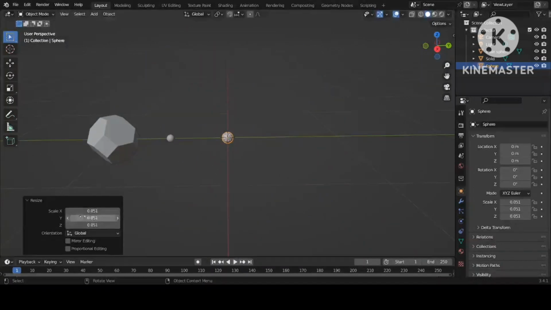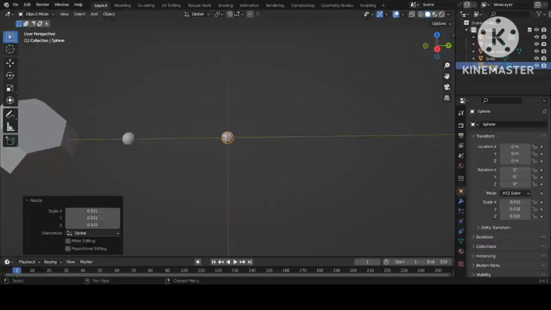Reduce it to the same size as the main sphere we already inserted, so it should be 0.031 on the x, y and z axes, all of them the same.